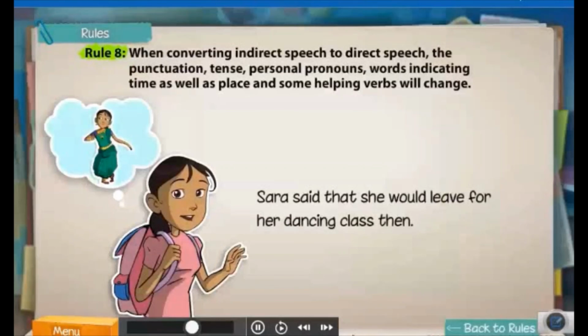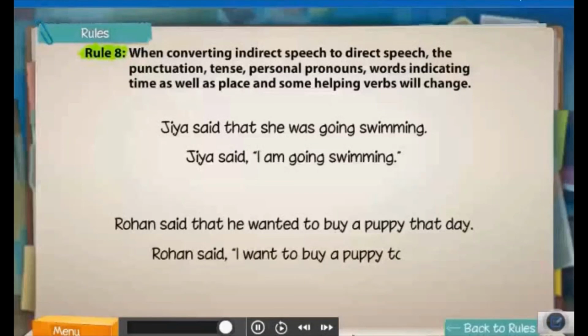Here are some more examples of sentences converted to direct speech. Note that you do not usually convert indirect to direct speech.